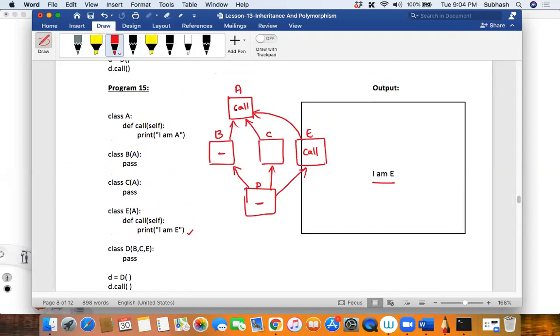What if now the call is here and this call is not there? Then what would happen, my dear friends? When will "I am A" get printed? At what stage? How many steps will it take? 1, 2, 3, 4, 5, 6, 7, isn't it? Seven, right? As per the explanation, I am just explaining it informally. So basically it does not use a different, very complicated algorithm to do it.